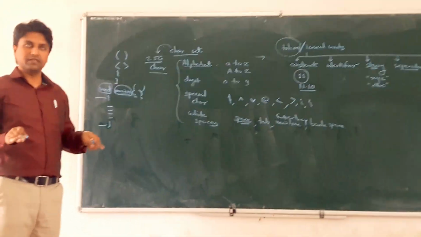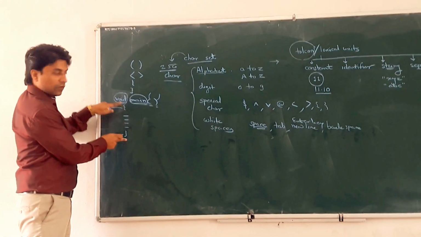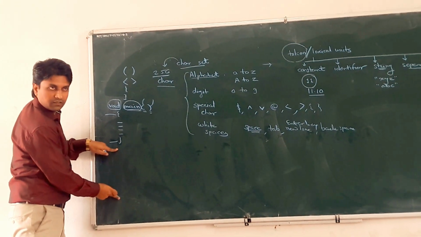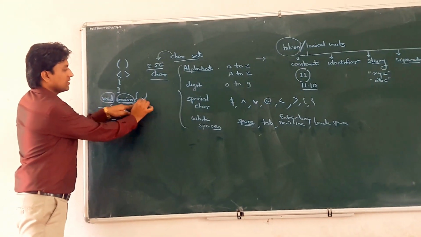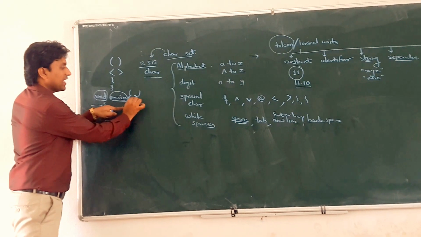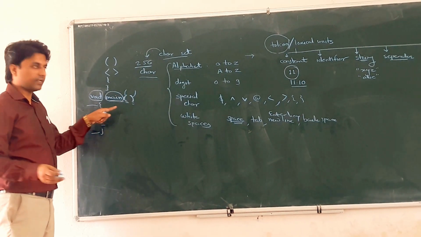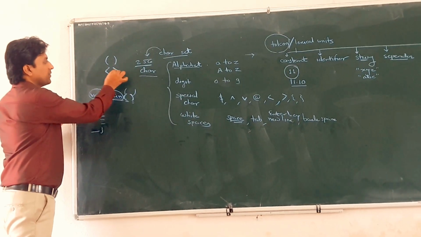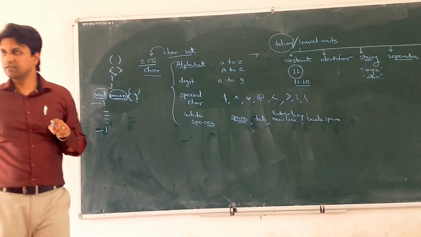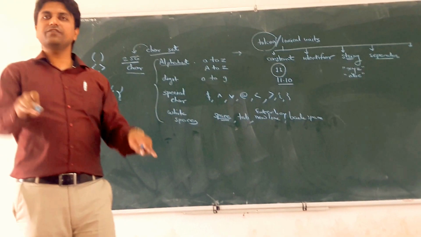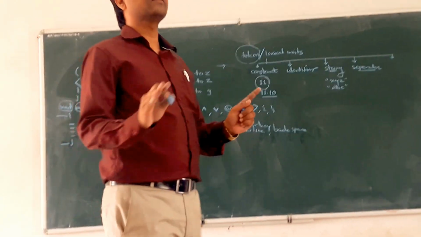We separate something. Curly bracket separates one function from another. Parenthesis separates the parameters; how, we will discuss later on. Clear? Then angle bracket separates the header files. We can include different header files with these different separators.